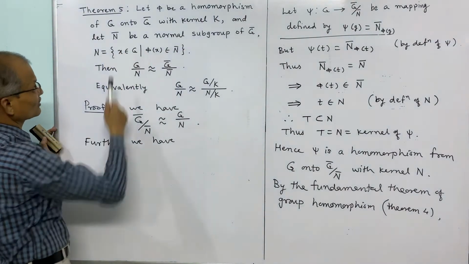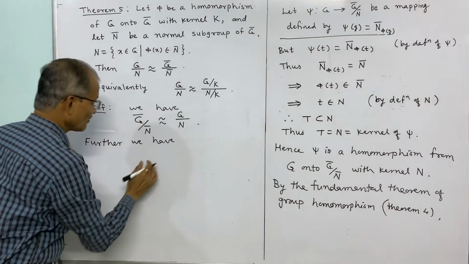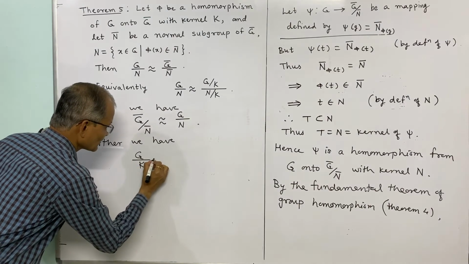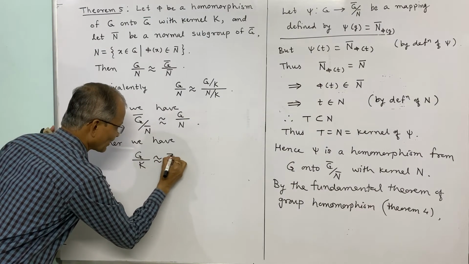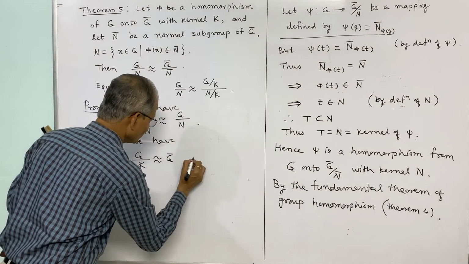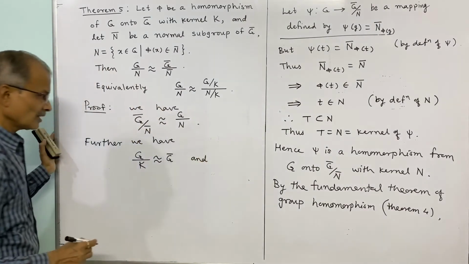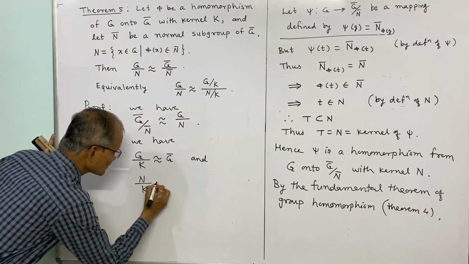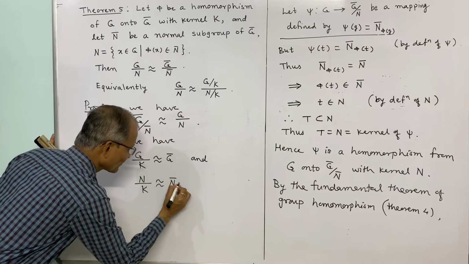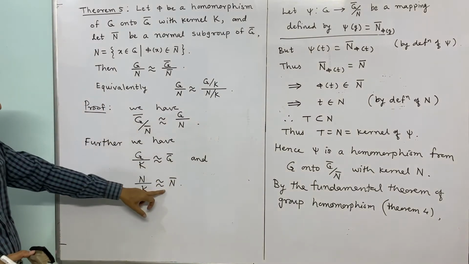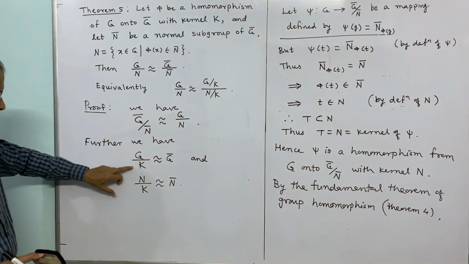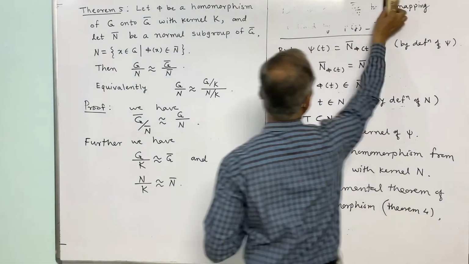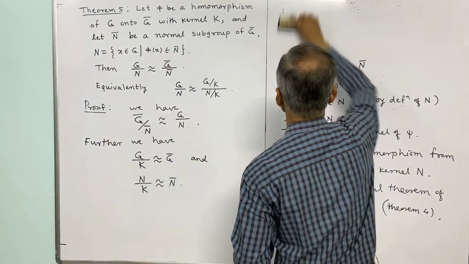Further, by the same theorem, N by K is isomorphic with N bar, and therefore G bar by N bar will be isomorphic with G by K by N by K.